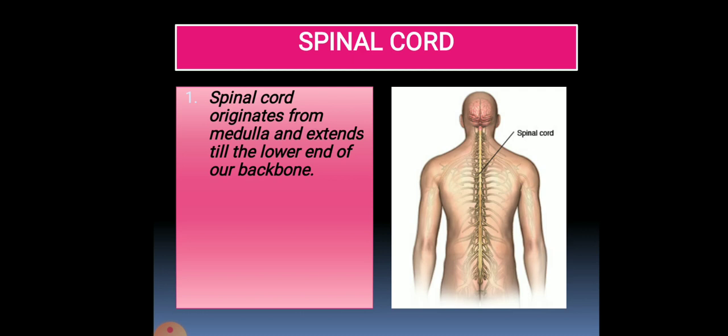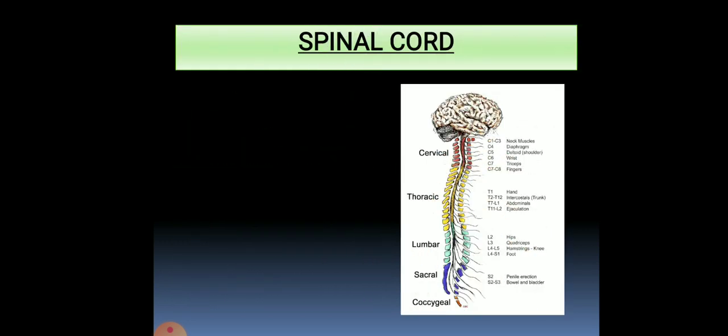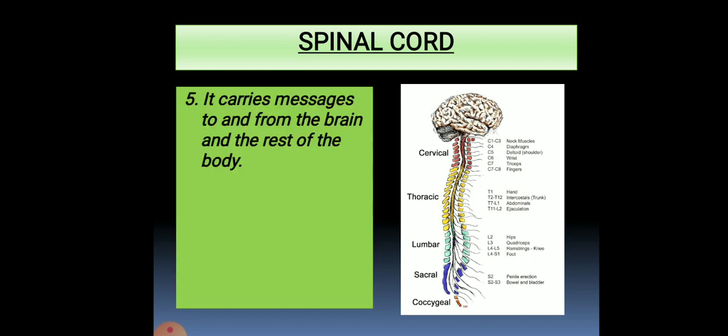Got it? And it is a tube-like structure. So it is a tubular structure and it is protected inside the backbone. So backbone helps us to protect the spinal cord, and it is made up of many nerves. Got it? It has a lot of nerves. Now we are going to study about the spinal cord in detail.